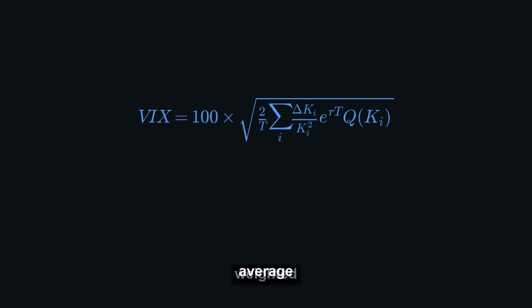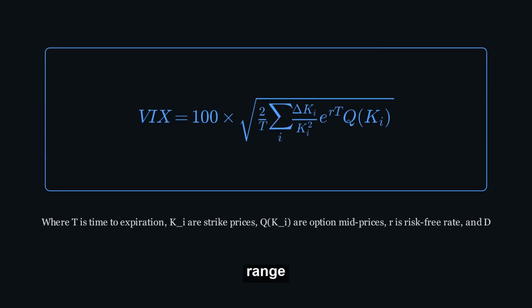Formally, the VIX is a weighted average of implied volatilities from a wide range of out-of-the-money S&P 500 call and put options. The formula aggregates these option prices, effectively backing out the market's consensus on future volatility. It's not a simple average, it's a sophisticated calculation that ensures it reflects a variance swap rate. This isn't about historical standard deviation, it's about the square root of the market's expectation of future variance.